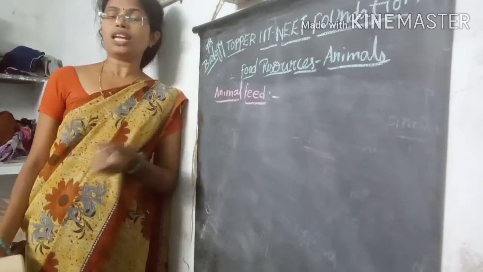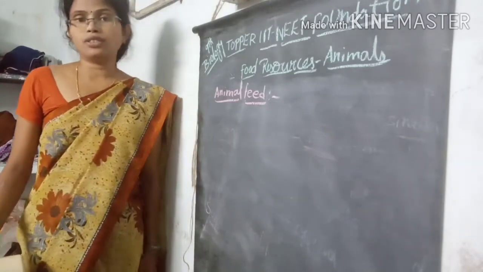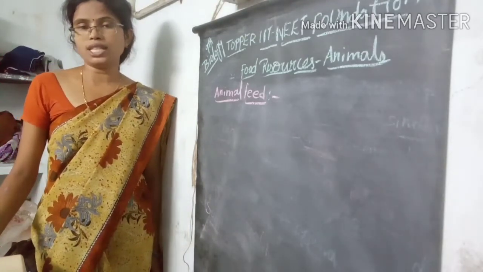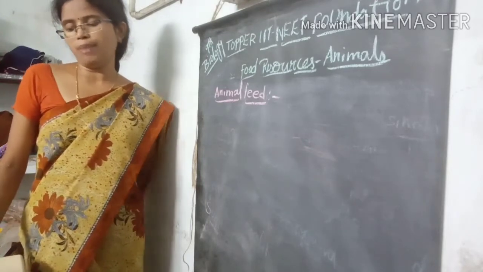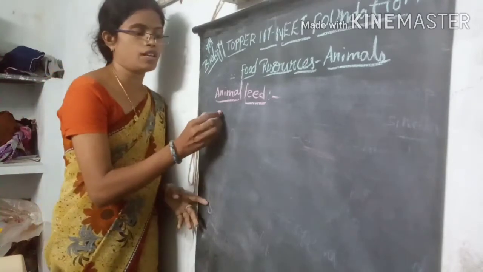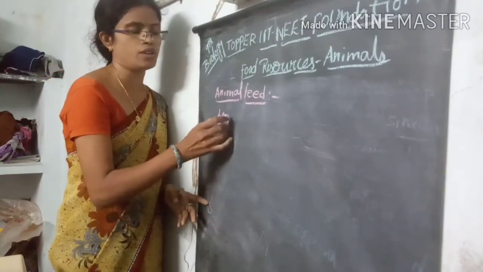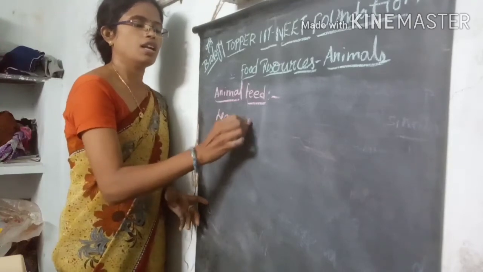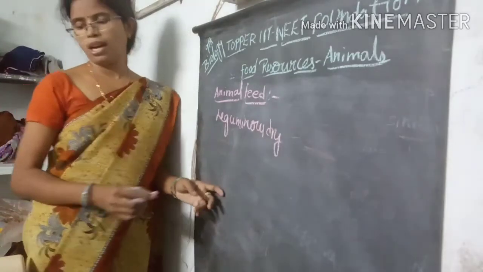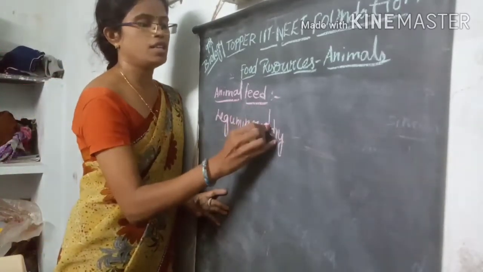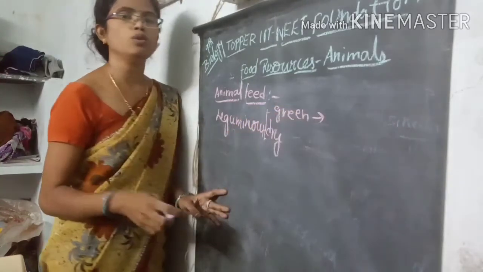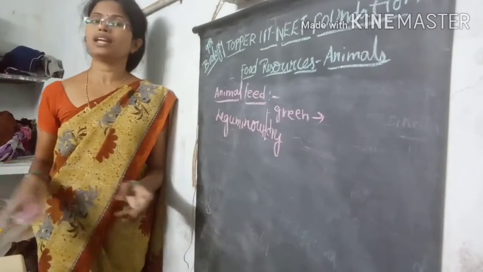There are some leguminaceae fodders we can give to the different breeds of organisms, like Lucerne and Berseem varieties. Some organisms are given leguminaceae dry fodder, and some are given green fodder. One is dry fodder and the other is green fodder. For green fodder we can give the Lucerne variety and some of the Berseem variety.